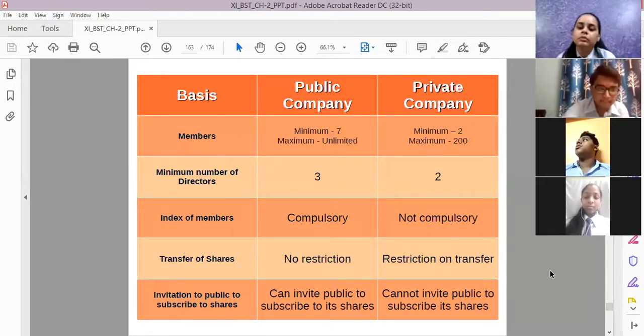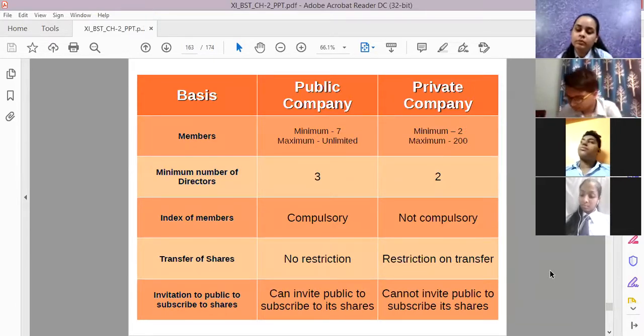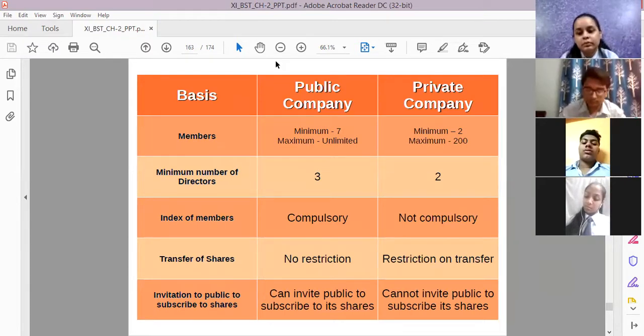But there is no requirement of issue of prospectus in case of a private company. Why? Because a private company is not dealing with the public. When it is not dealing with the public, then why would it be printing the prospectus and giving it to people? Right? Now, Ria, you just let me know what is the meaning of prospectus here. Please tell.